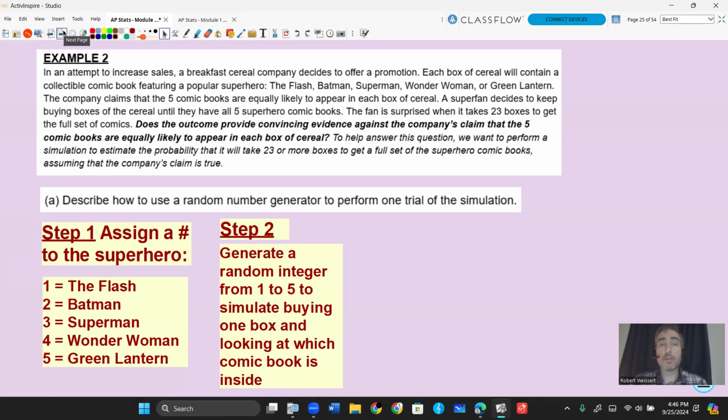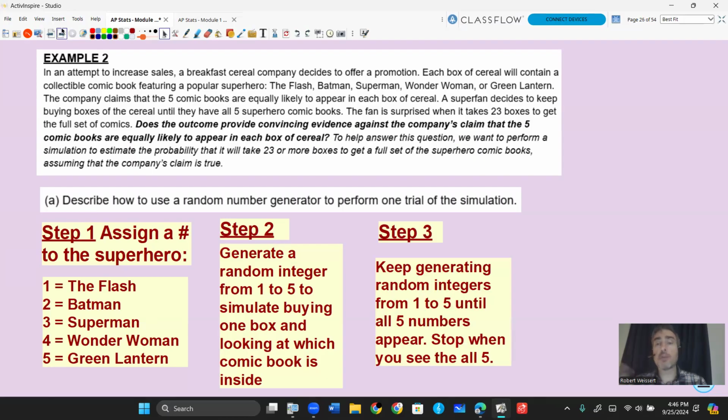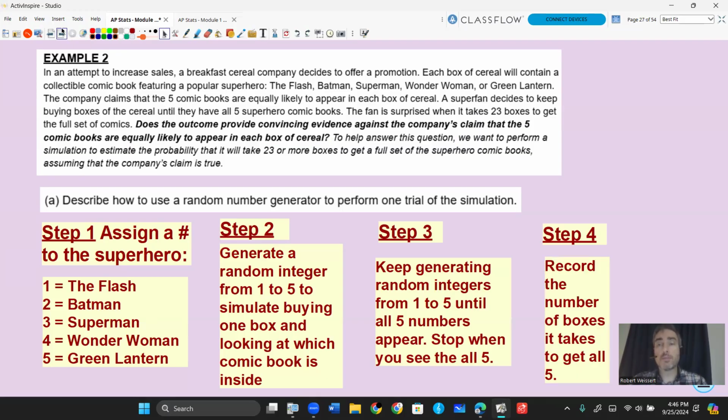Now, we're going to have to do this until we get all 5. So we keep generating random integers from 1 to 5 until all 5 numbers appear. Now you're going to stop when you see all 5, but then we're going to have to figure out how many comic books we ended up getting. Let me show you on the calculator how you can do that.